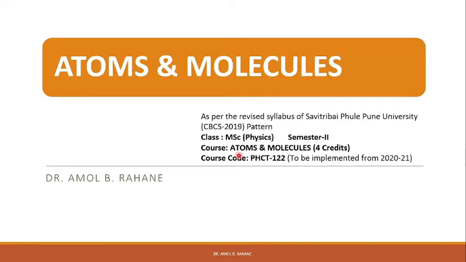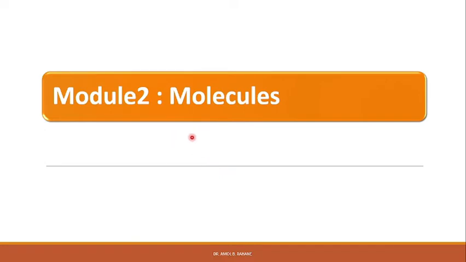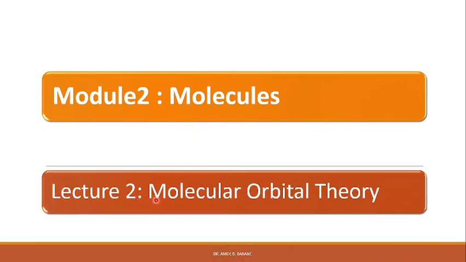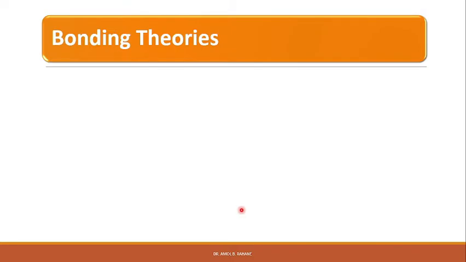So we are studying our second module, molecules. In this lecture we will study the molecular orbital theory. In the previous lecture we have studied different types of bonding. Different theories were proposed in order to explain the different properties of molecules or molecular formation.